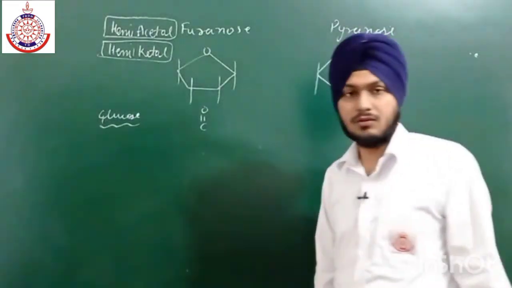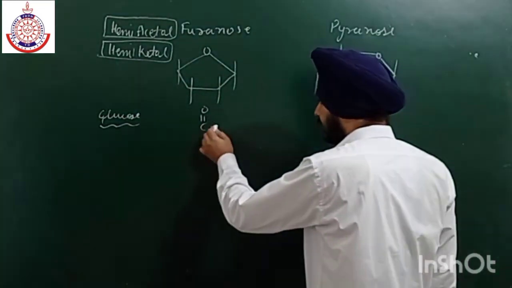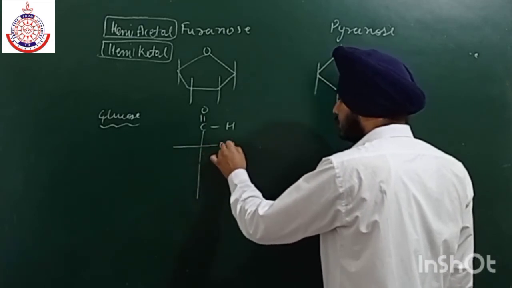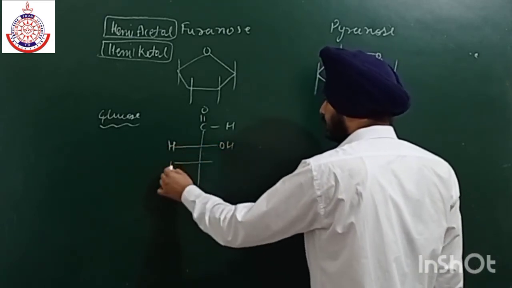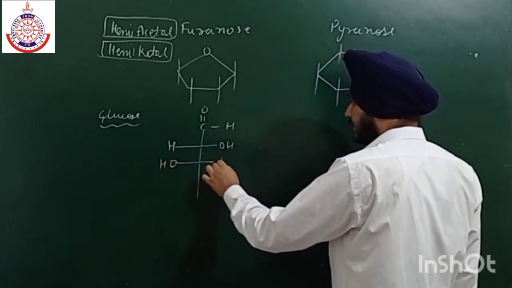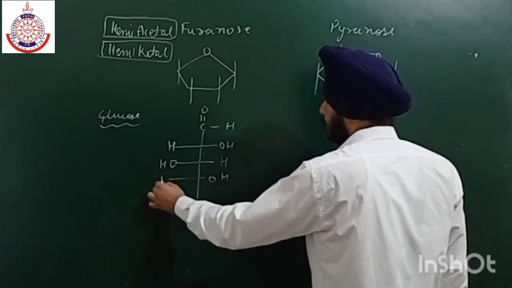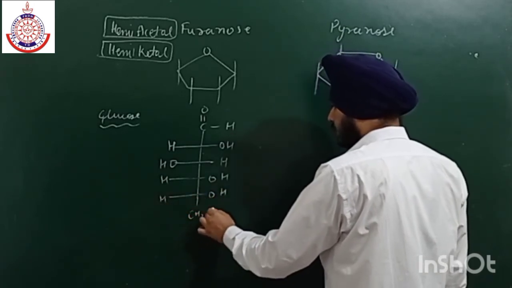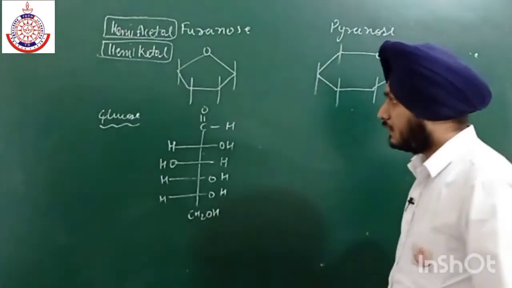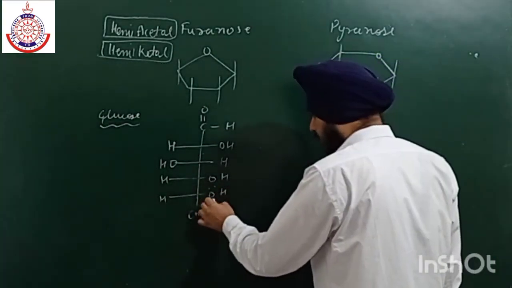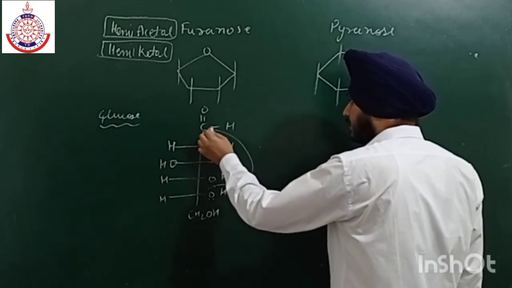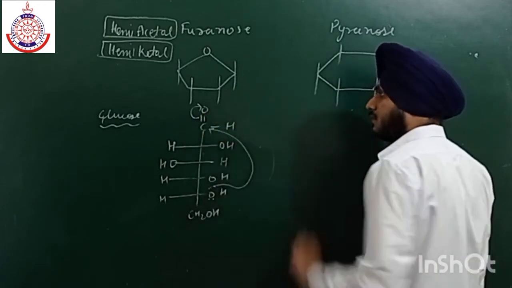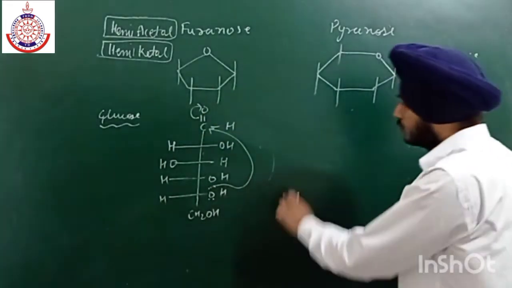Now if we talk about glucose, the structure is like this. Here we have OH group, H group, and at the third position the OH group is on the left side. Now what happens? The lone pair attacks this carbon, this bond will shift, and this hydrogen gets attached to this oxygen. Now there are two possibilities.